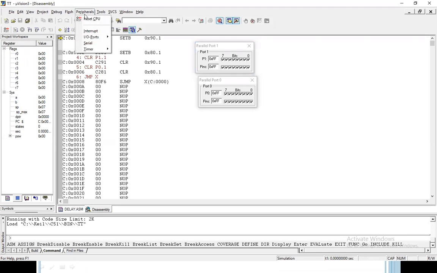Peripherals will be activated. Remember these things. When you go to start the debug session, then the peripherals will be activated. Before you run the program, the peripherals are not activated. So this is one thing you must remember. There is a program related to the port in your manual. We will discuss at the time of the practical session also how to run the program.